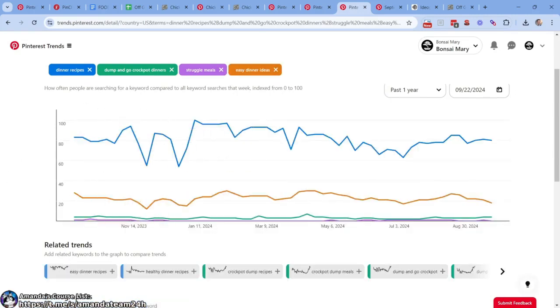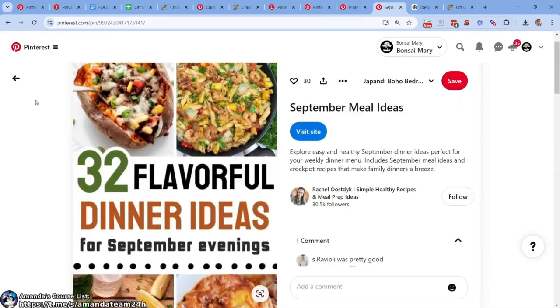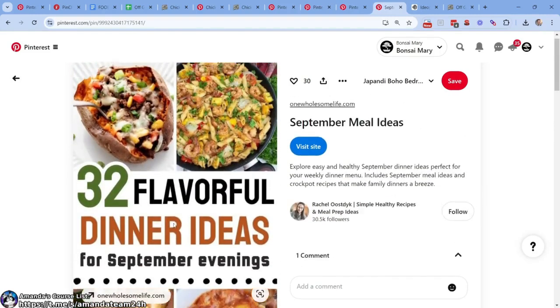Okay, so dinner recipes, the big dog, right? If you even put easy in front of it, it changes it down. Do you see? So the highest top of funnel thing is dinner recipes. And this is what it looks like. Oftentimes these type of things: 32 flavorful ideas, dinner ideas for September evenings. So they even went down further for September evenings.